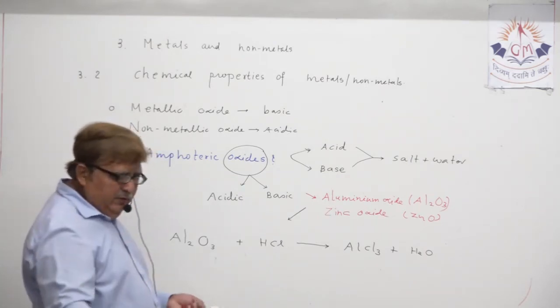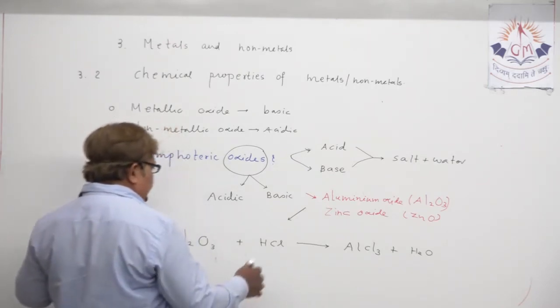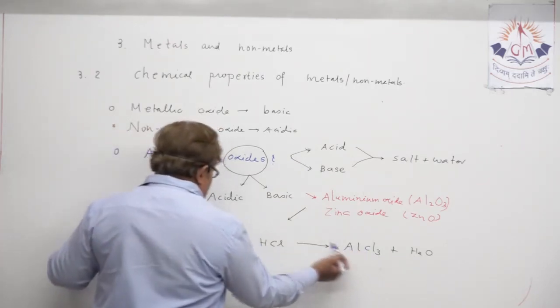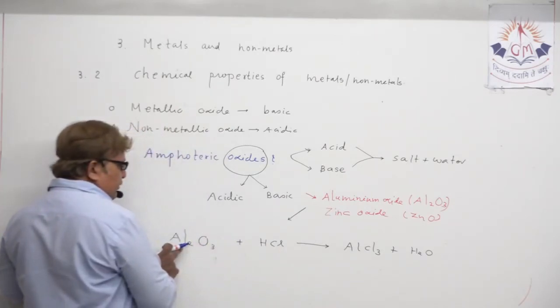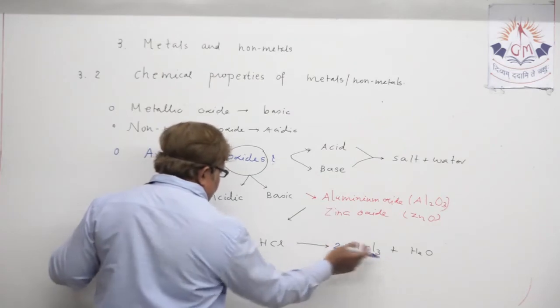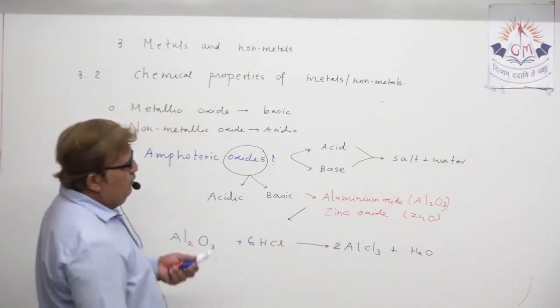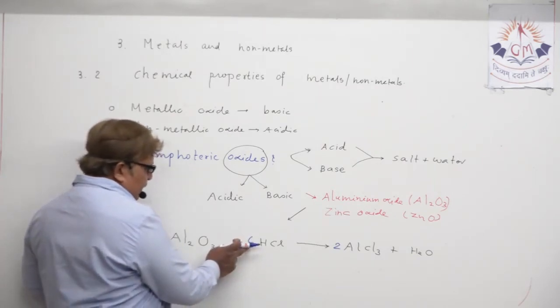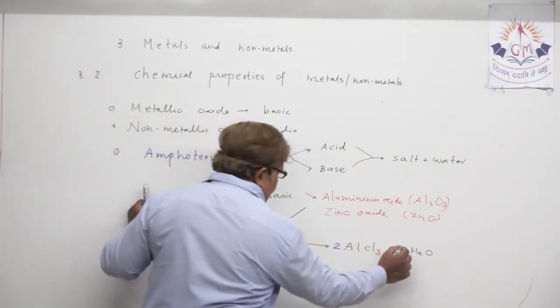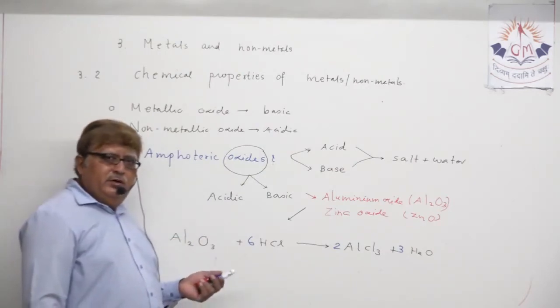Just try to balance the equation. If you can remember, at that time we started from at least 1 aluminium. Let us make it 2 here. 2 times 3 is 6 HCl, 6 here. Understand? The equation got balanced, only hydrogen is unbalanced. 3 H2O, it's all over. You must be remembering that equation.